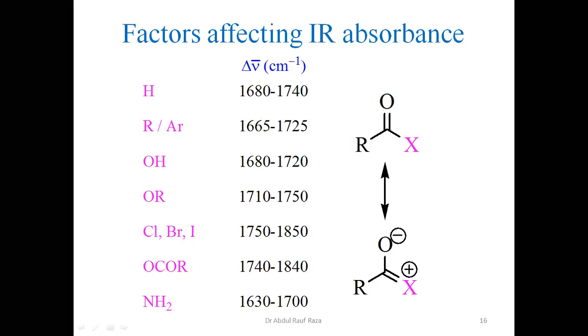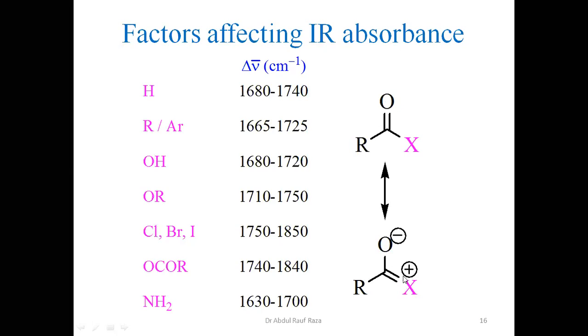So all these, other than aldehyde and ketone, have lone pairs present on them. They donate this lone pair here, and as a result, this oxygen takes the electron pair. This is the other resonance form presented, oxygen carrying negative charge, and this X may be nitrogen, oxygen, or halogens.